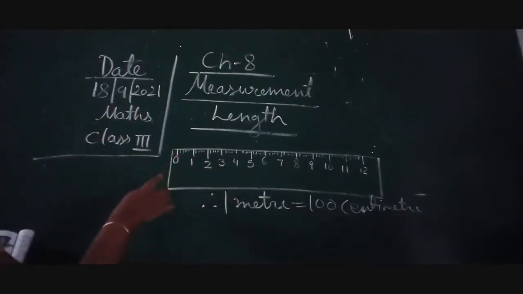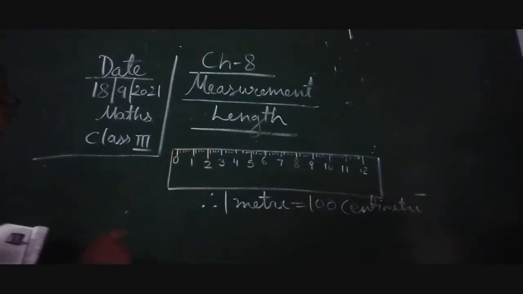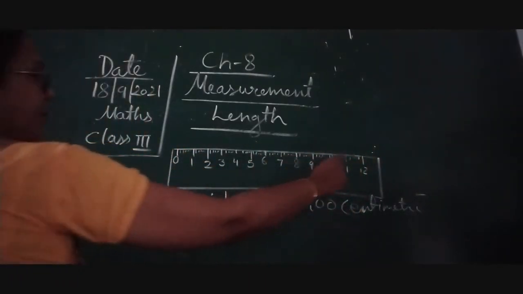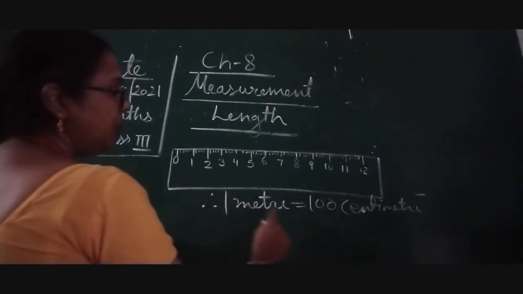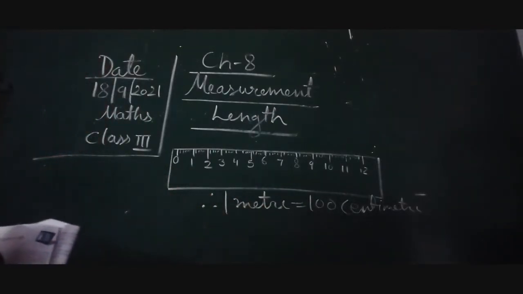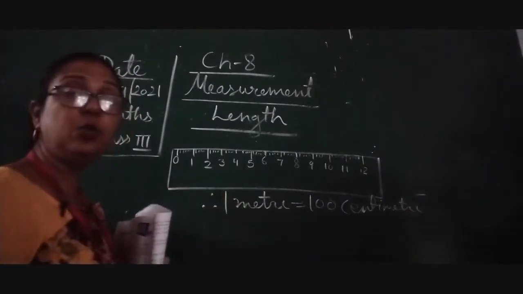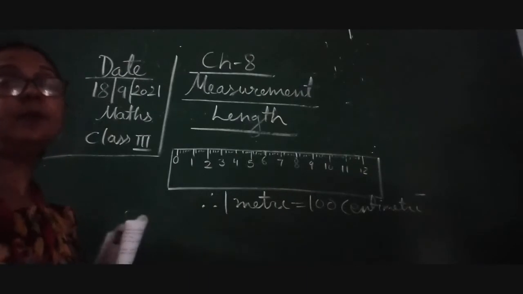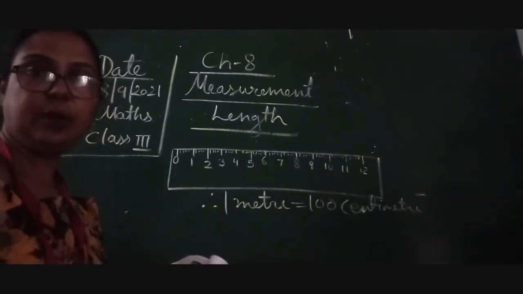So here you can see there are a few lines which are given. It is divided into 100 equal parts. So that is why we say 1 meter equals 100 centimeters. Okay children. So in 100 centimeters, because these numbers are divided into 100 equal parts, that is why we can say that 1 meter equals 100 centimeters, children.